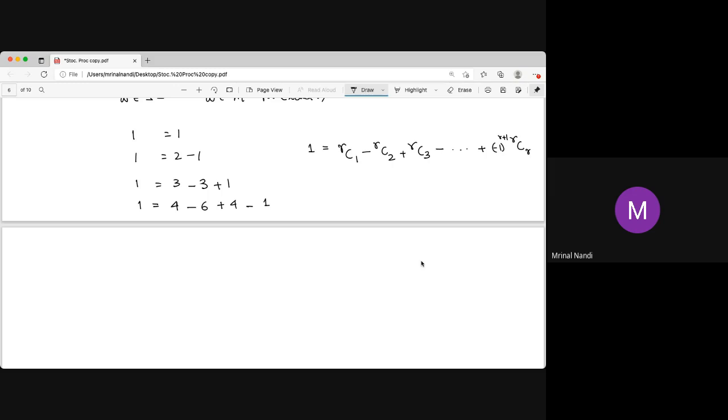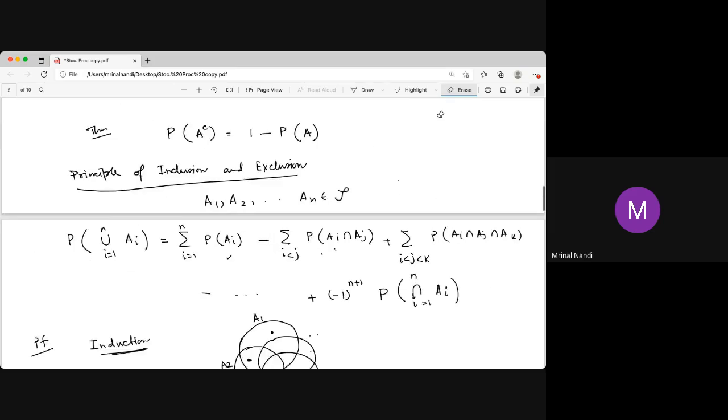And we know this is true because rC0 minus rC1 plus rC2, and so on up to rCr, we know this is actually 0. By the binomial theorem, this alternating sum is 0. So this is one proof of the inclusion-exclusion principle without any induction.